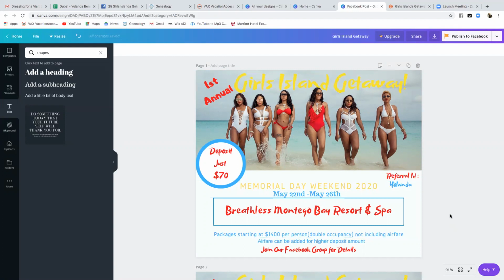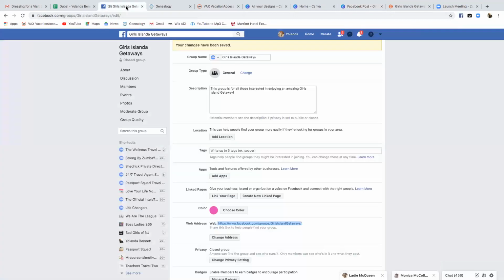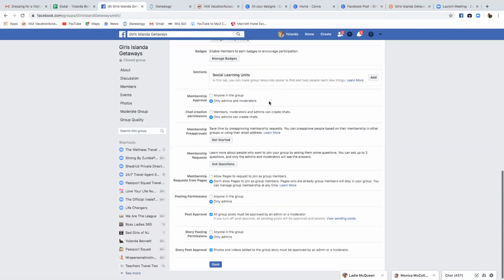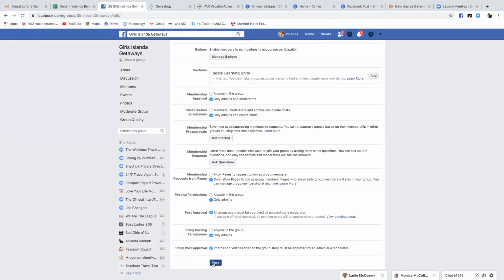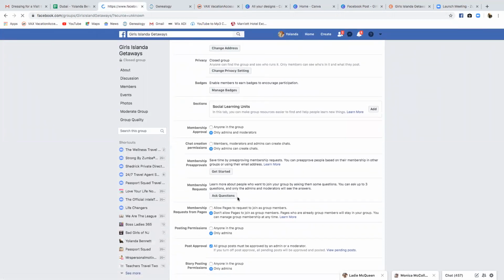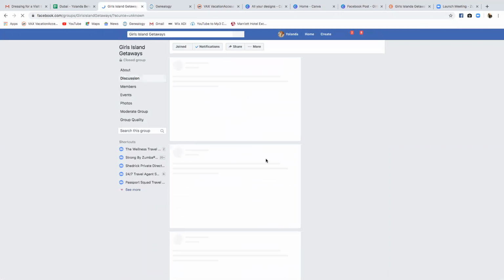And from there, I went on to create a Facebook group because I want to put everyone inside the Facebook group so that I can communicate with them. So I went ahead and created the Facebook group, and I titled the group Girls Island Getaways, which I need to fix the name because it says Girls Islander. So I'm going to save that. And then I gave it a personalized web address.